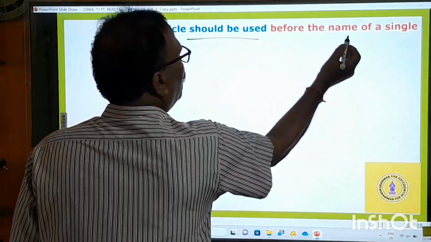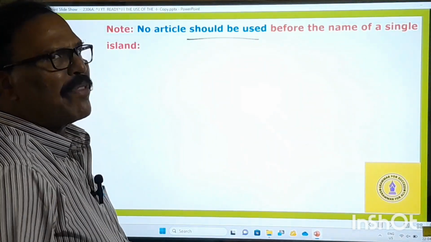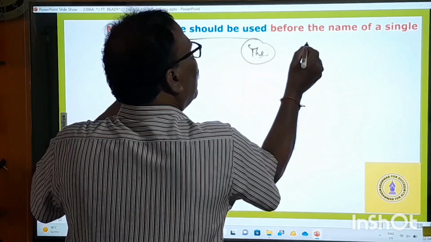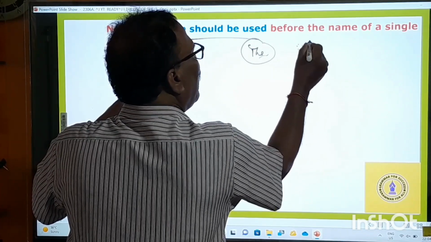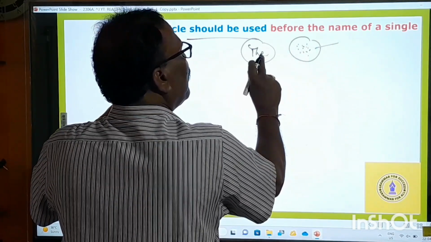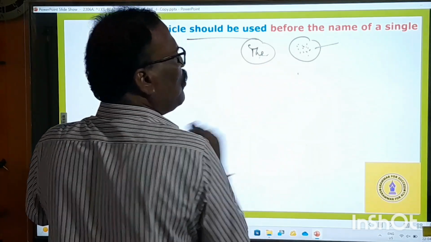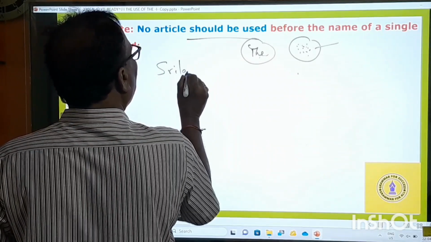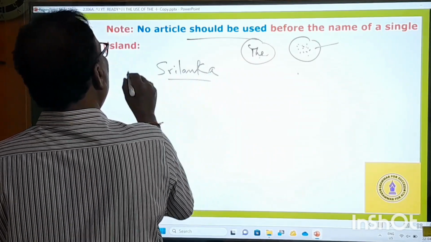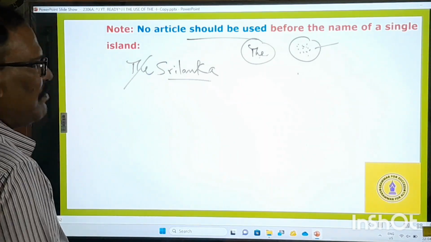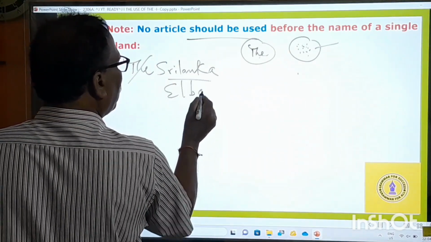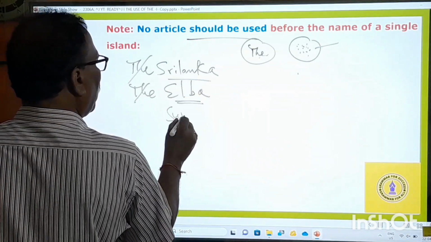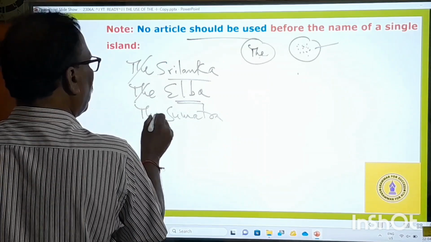No article should be used before the name of a single island. Remember, we should use the definite article only before the names of a group of islands having one name. But before the name of one single island, you should not use any article. For example, Sri Lanka is a single island, so "the Sri Lanka" is wrong. Similarly, Elba is a small single island, so "the Elba," no. Sumatra, no. New Zealand.